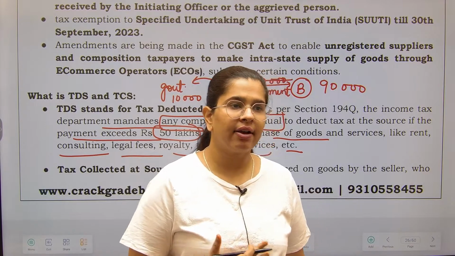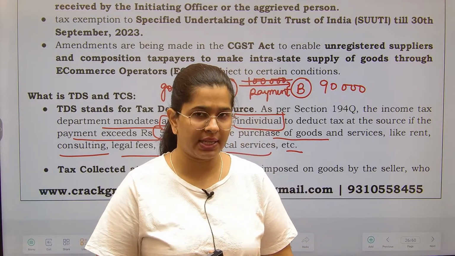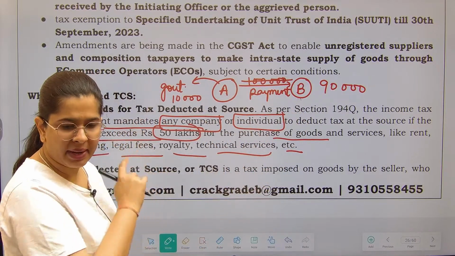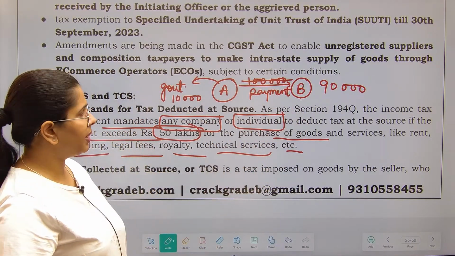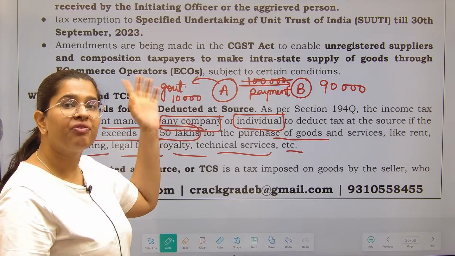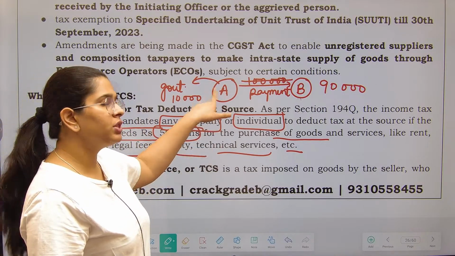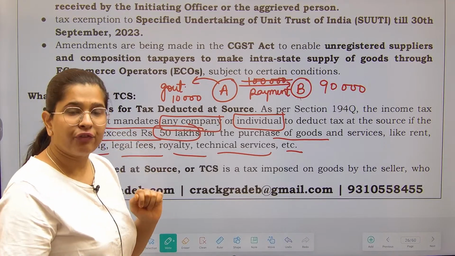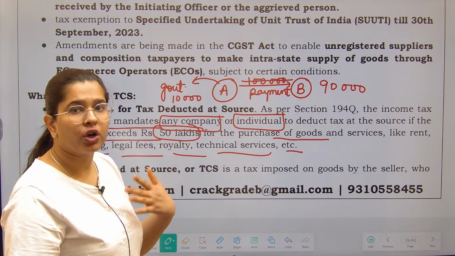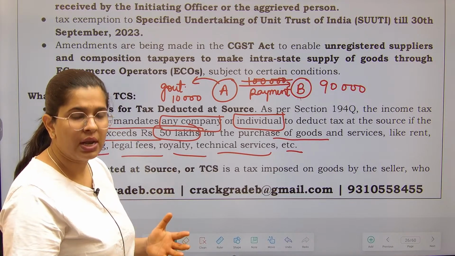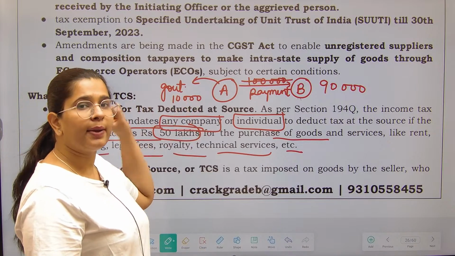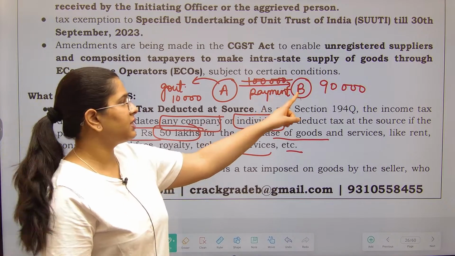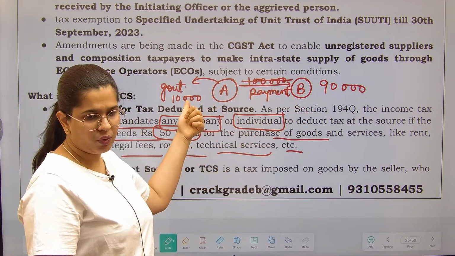When government knows that there are certain kinds of transactions where this person will not pay tax to the government, in these particular scenarios government says please give the tax beforehand. The person who is making the payment only deducts the tax. Like in case of salary, if you are crossing the advance tax related threshold, then government says to the employer to please deduct TDS from this person's salary and deposit it to us.